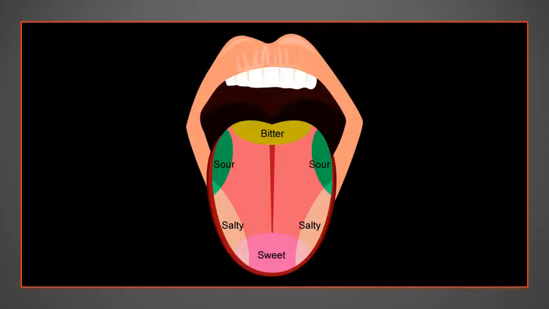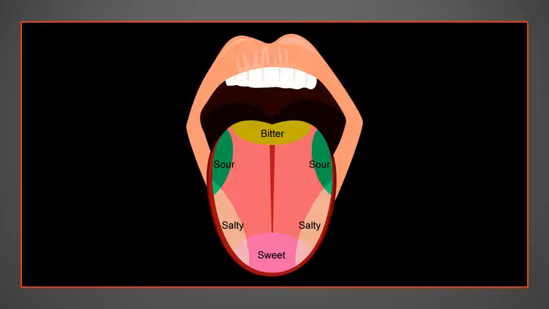That means the taste bud for sweet can detect only the sweet taste, and the taste bud for sour can only detect the sour taste. Here in the picture you can see the green part shows the sour place, and only in those places the taste buds can taste this food.